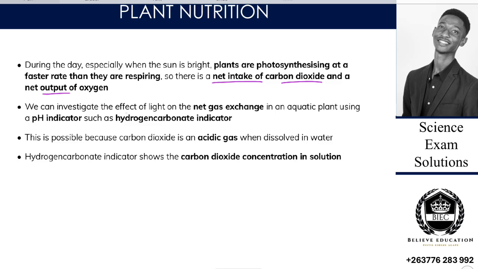We can investigate the effect of light on net gas exchange in aquatic plants using a pH indicator such as sodium hydrogen carbonate indicator. This is possible because carbon dioxide is an acidic gas when dissolved in water. So sodium hydrogen carbonate indicator shows the carbon dioxide concentration in the solution.